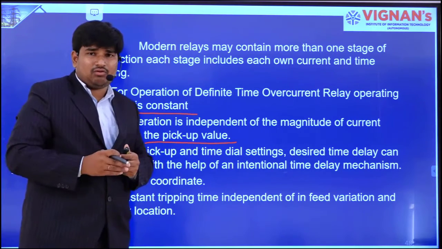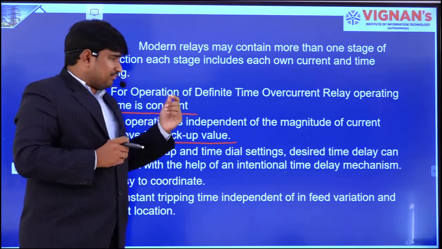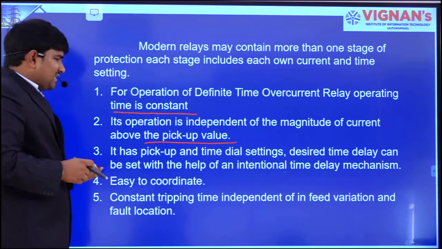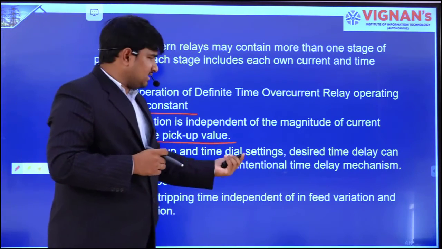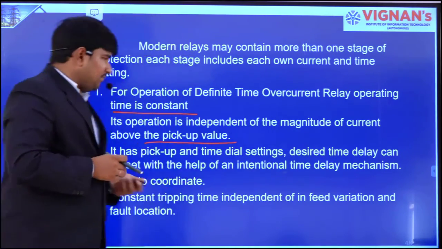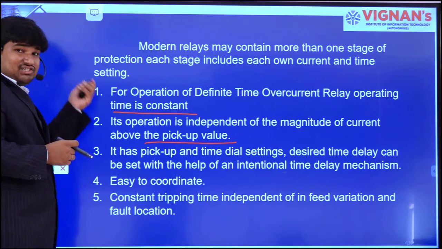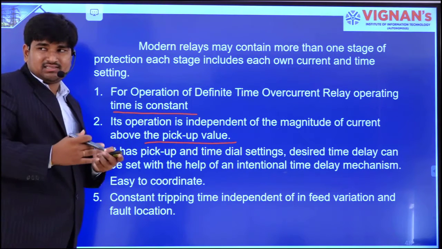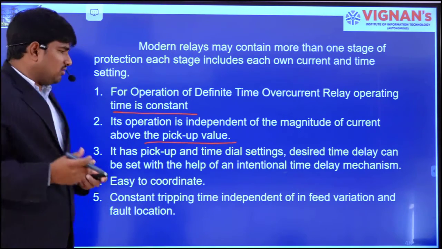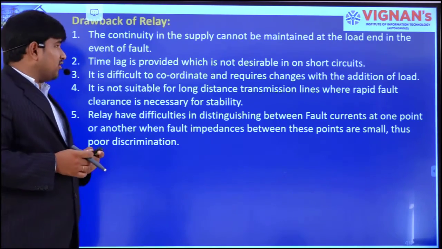It should be greater than the pickup value. Okay, so after the pickup value, whatever the magnitude is, it does not matter, and it has pickup and time dial settings. We have seen it has a pickup setting and a time dial setting, and the desired time delay can be attained with a definite time relay, and it is easy to coordinate by having time delays. And the last one is that the constant tripping time is independent of feed variation and fault location.